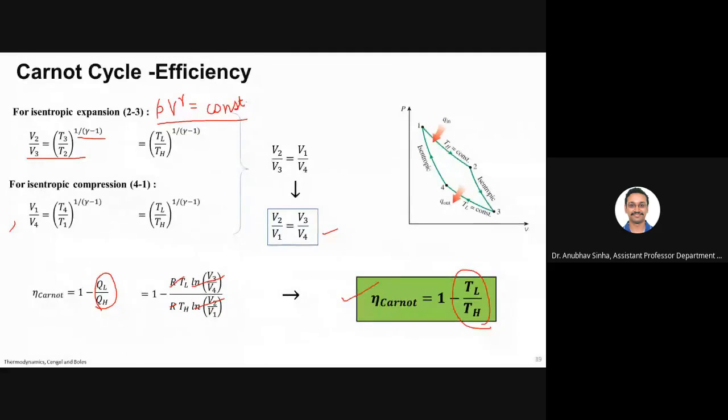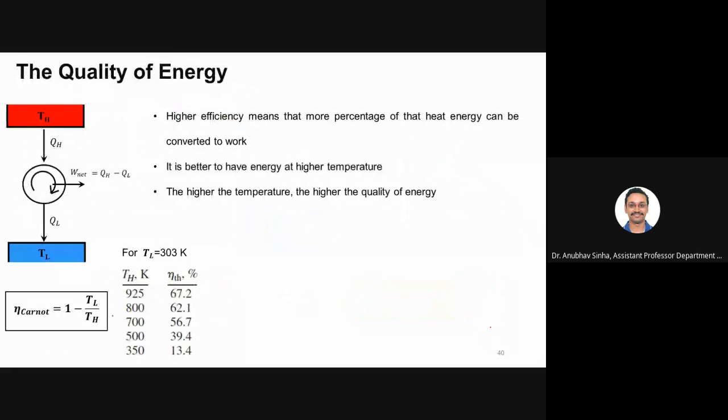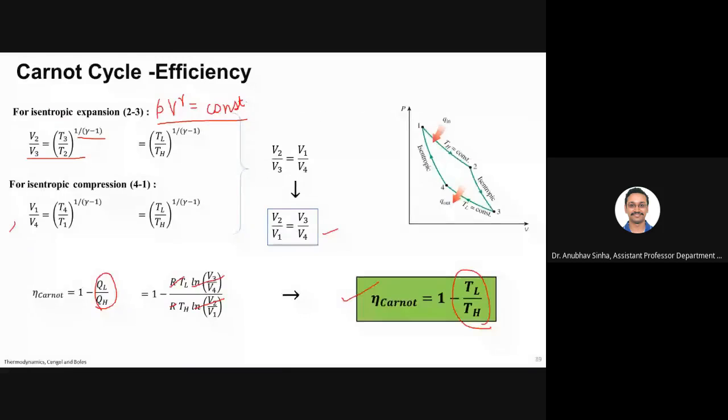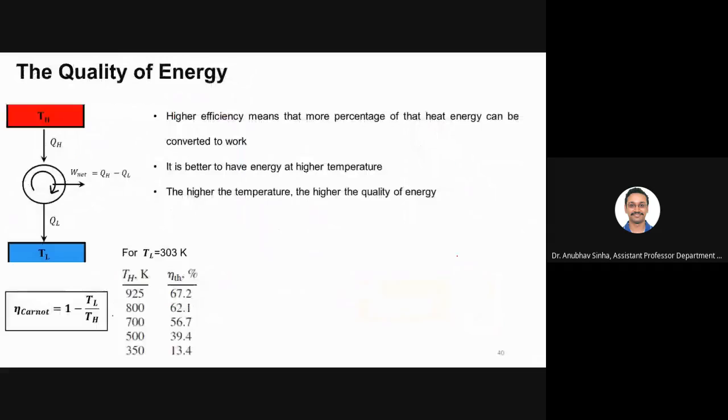Moving on. Now there is something interesting based on this equation. This is what we use to calculate for the Carnot cycle. We see that this efficiency is dependent only on TH and TL, the higher and lower temperature limits. So we can take a cycle and fix TL to 303 Kelvin.